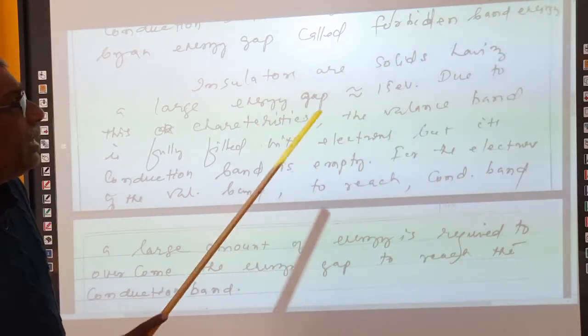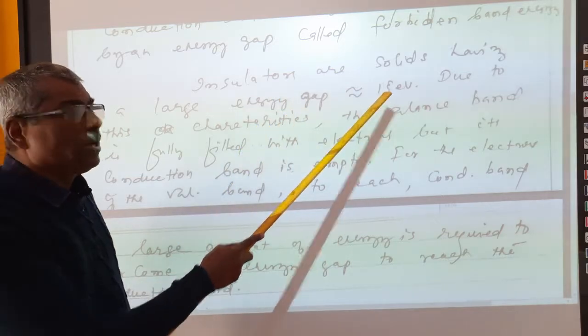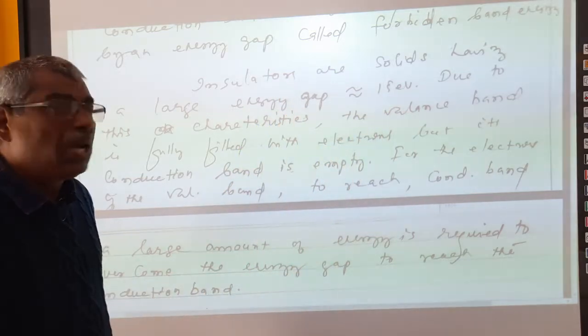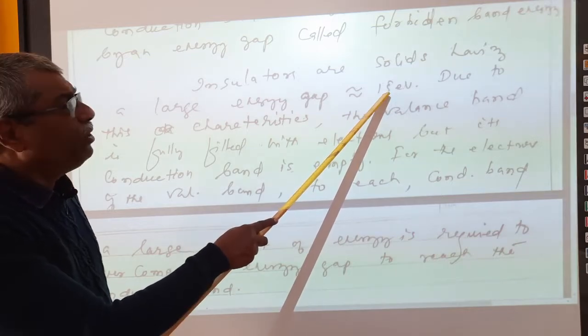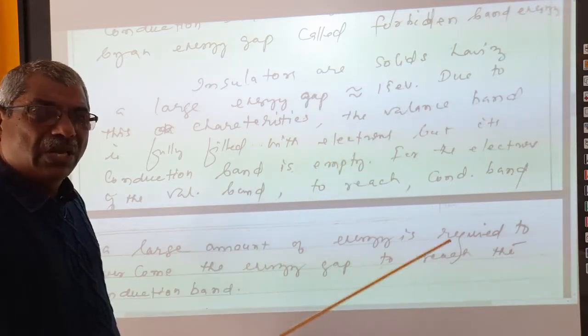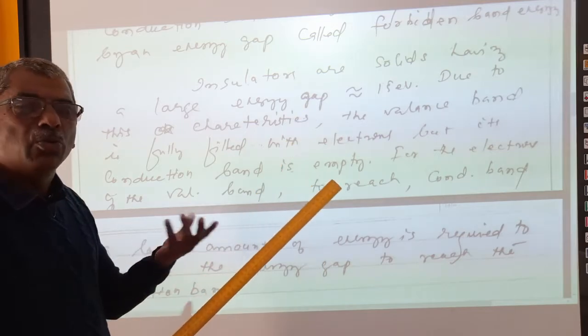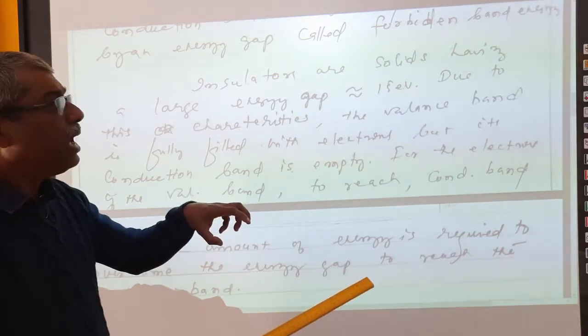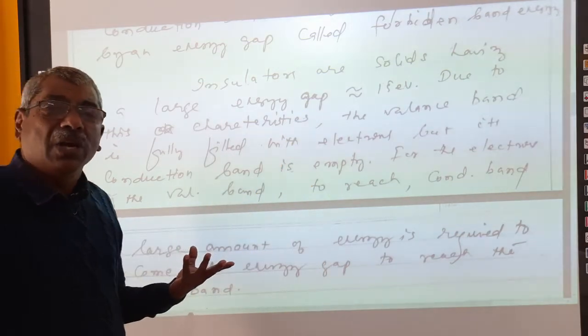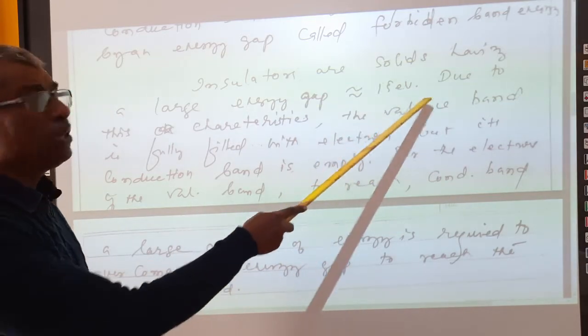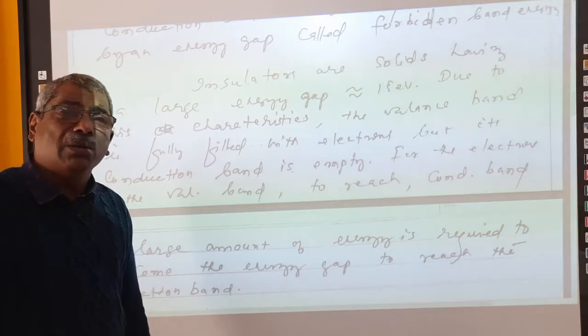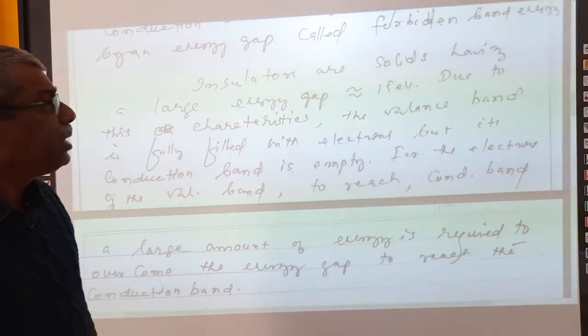If an insulator is taken, an insulator can be converted into a conductor if we give it an energy greater than 15 electron volt. Then the electrons of the valence band can reach the conduction band and the insulator can behave like a conductor. But it is very difficult because we have to give a large amount of energy. That is why an insulator remains an insulator at normal conditions.